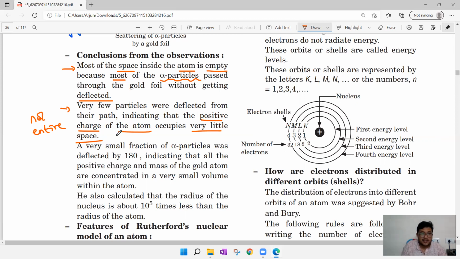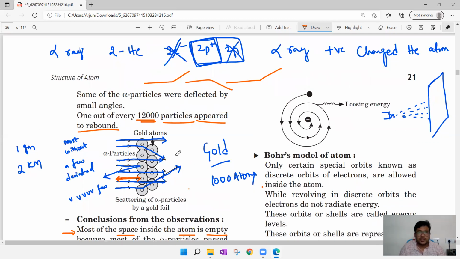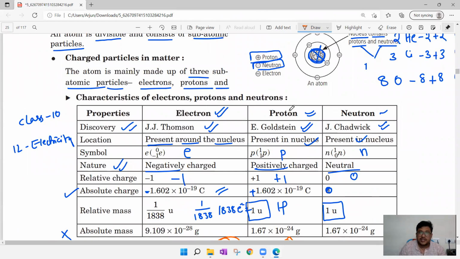What is that space? It is the middle part, which is known as the nucleus. So the nucleus was identified, discovered by Rutherford. Here most of the students will make a mistake. They will say proton was discovered by Rutherford. No, nucleus. Nucleus was discovered by Rutherford. That is the thing you have to understand.